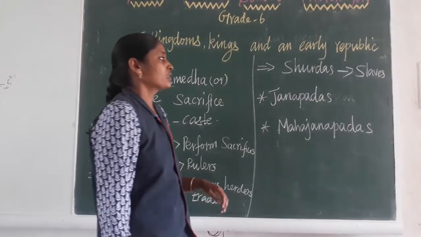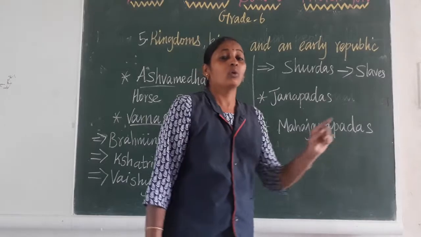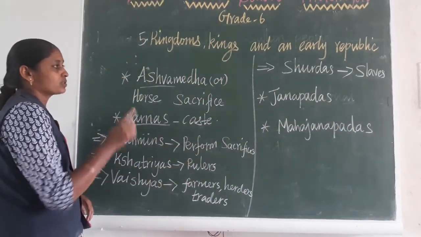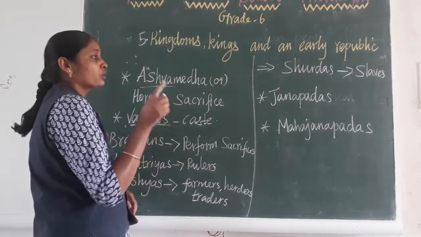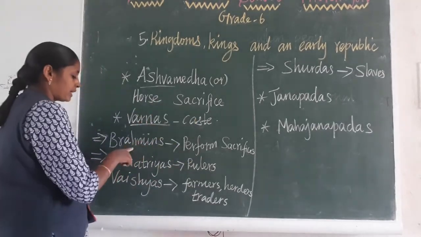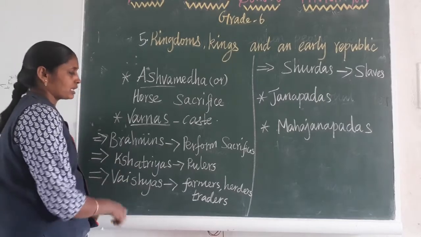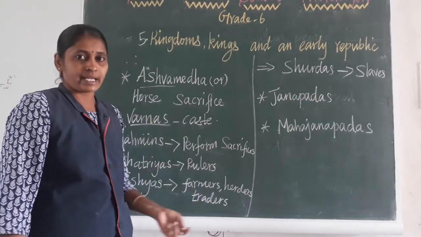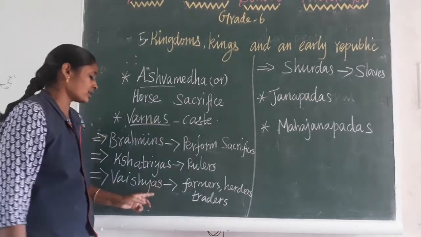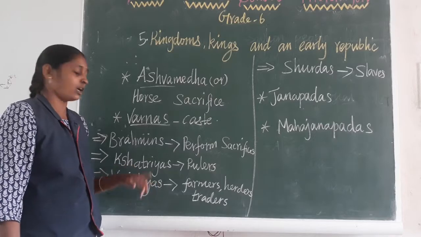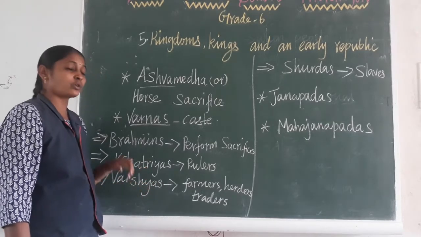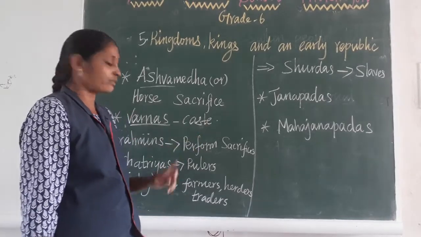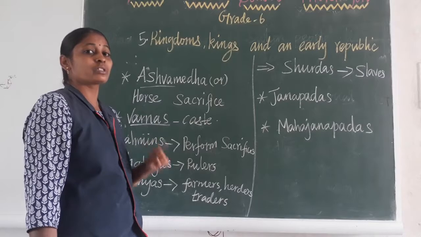Sudras were the people who worked as slaves of these three groups, under the Brahmanas, Kshatriyas and Vaishyas. These Sudras were not allowed to perform sacrifices. The Kshatriyas were also not allowed to study the Veda, Vaishyas also not, and Sudras also not. Only the Brahmins were allowed to study the Veda.